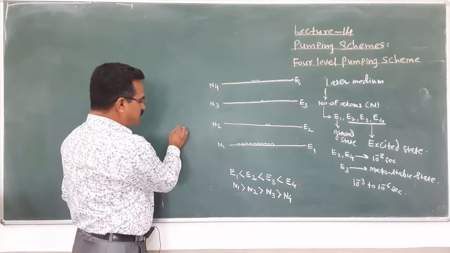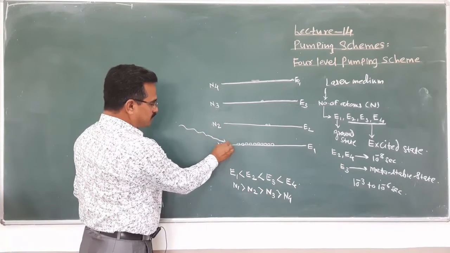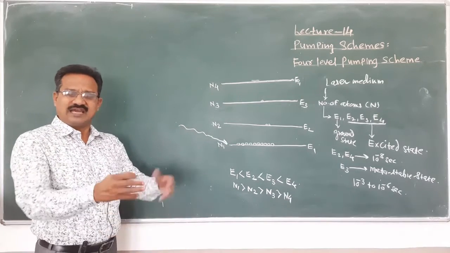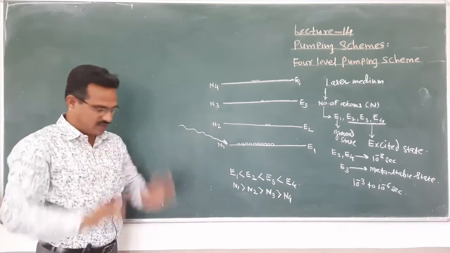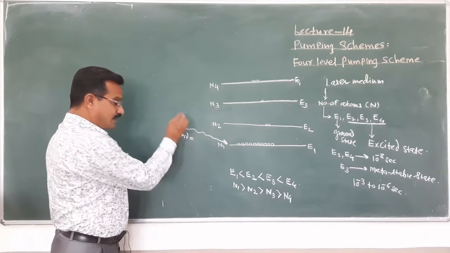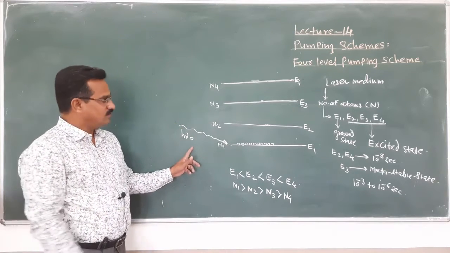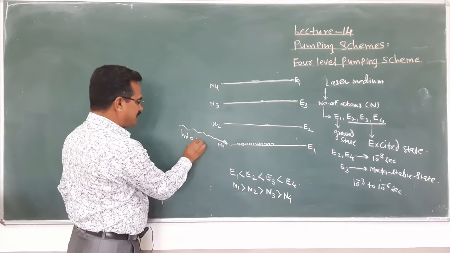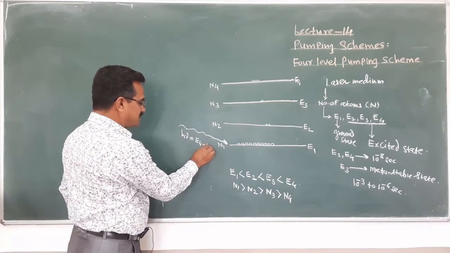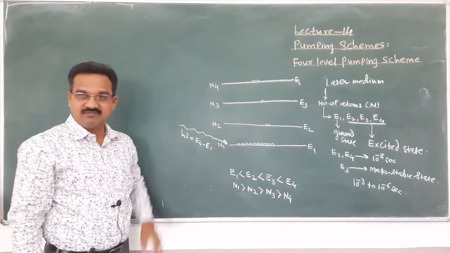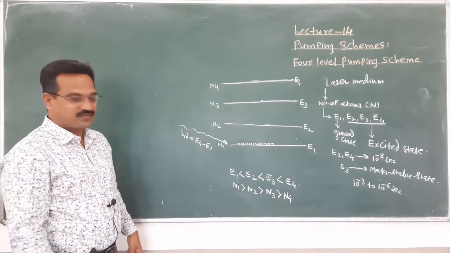From the pumping process point of view, suppose energy is supplied, and suppose that energy is in the form of a photon. If the energy of the photon is equal to the difference of these two energies, that is E4 minus E1, at that time what will happen?